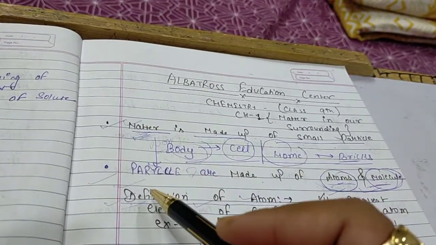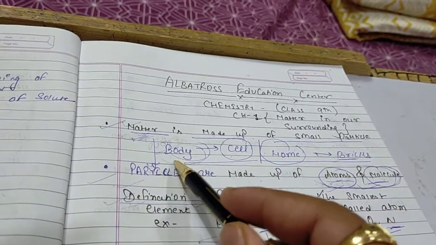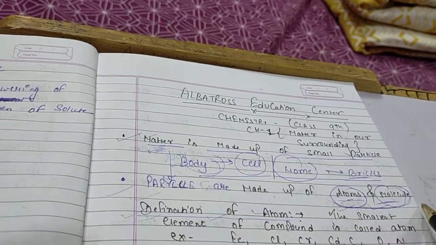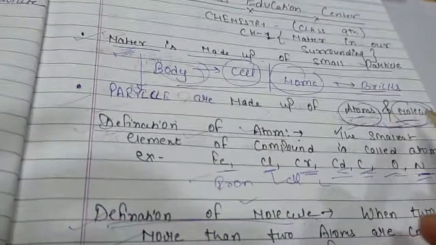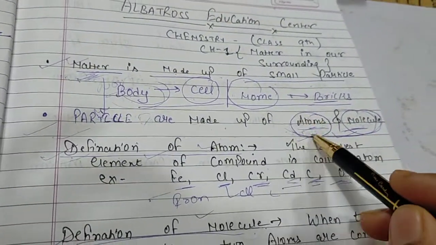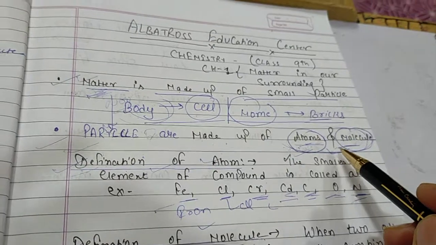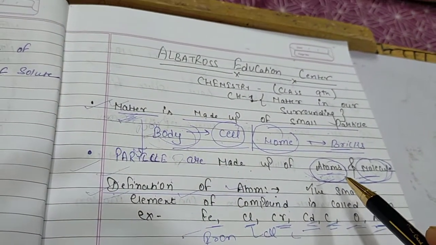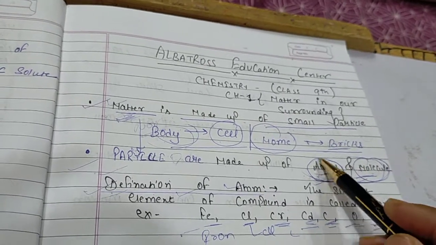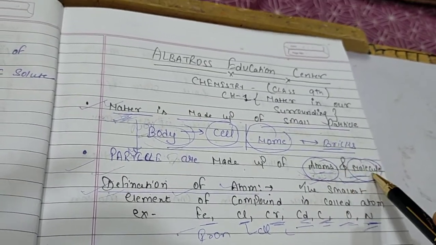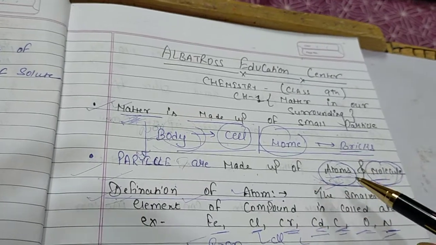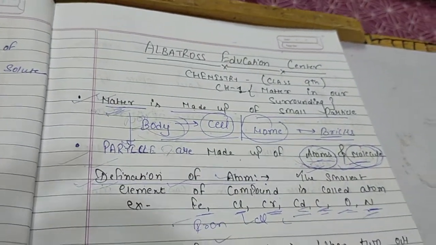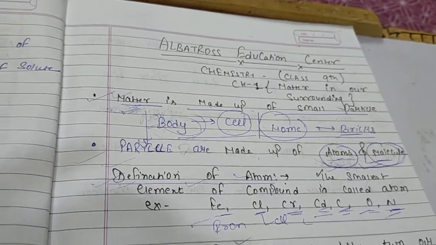Now what are particles? Particles are the smallest part which make matter, but the particles are made up of atoms and molecules. Guys, remember that atoms and molecules are the important part of any chemistry. In class 11th or 12th, we have to learn more about atoms and molecules, and the whole of chemistry goes round and round toward atoms and molecules. So we will discuss more about atoms and molecules in the next parts and chapters, but till now we discuss the definitions.